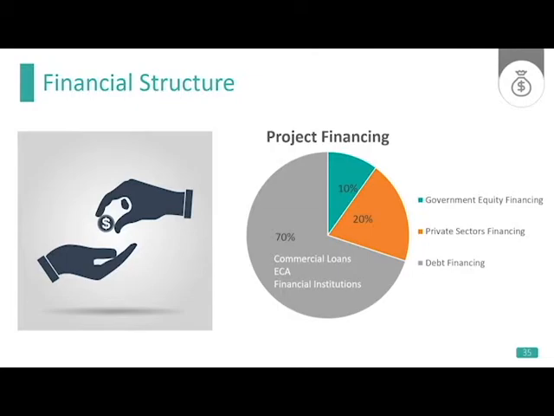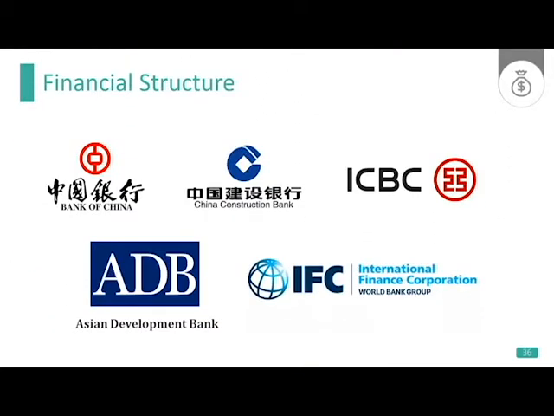For commercial loans, the period of the loan is expected to be 5 years, and the loans come from banks in China, such as Bank of China, China Construction Bank, Industrial and Commercial Bank of China, etc. Financial support from export credit agencies is also possible, and due to the fact that the project can relieve the key social issue of traffic congestion, it is possible to get support from bilateral or multilateral financial institutions, including the Asian Development Bank and the International Finance Corporation.